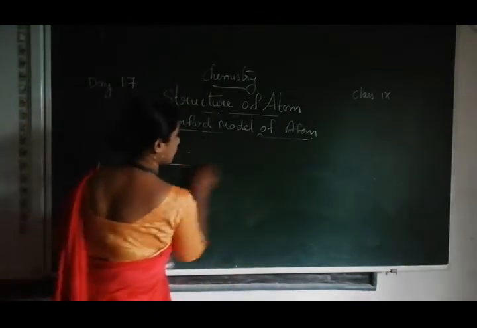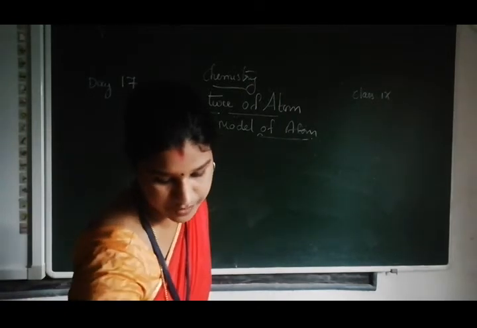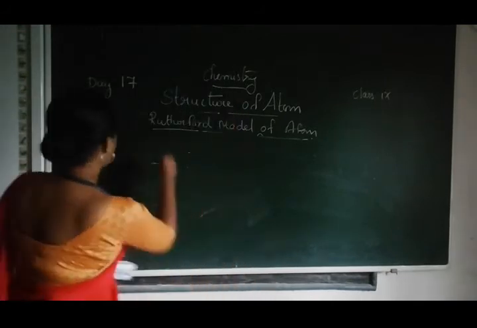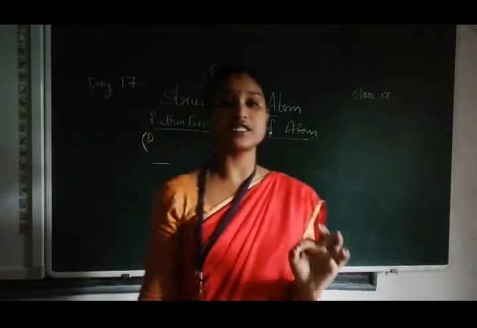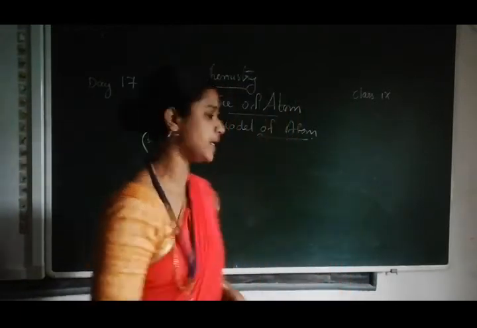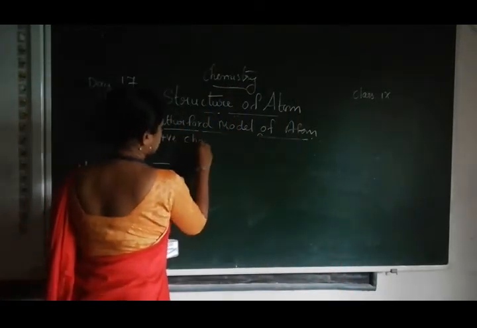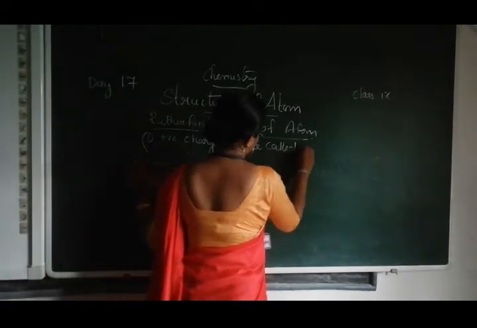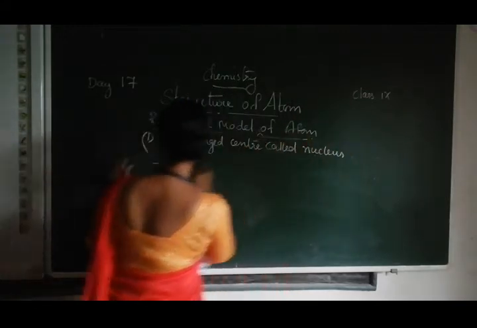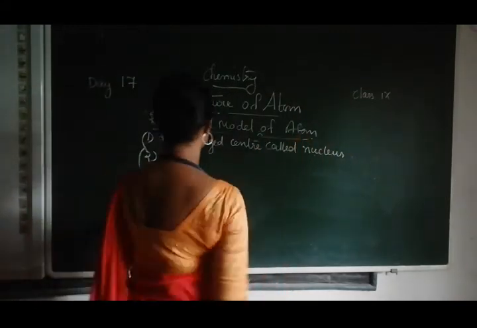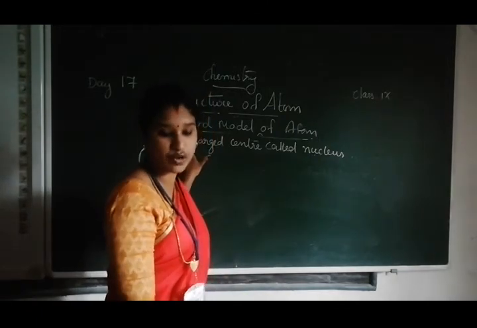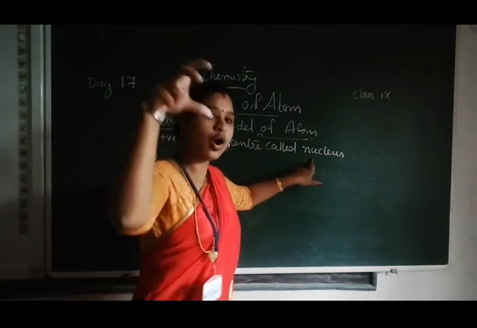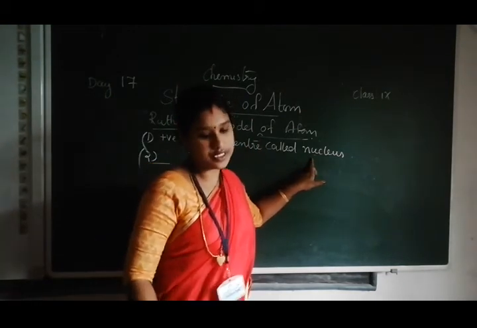The first postulate is that an atom consists of a positively charged center called the nucleus, and all the mass will be at the center, in the nucleus.